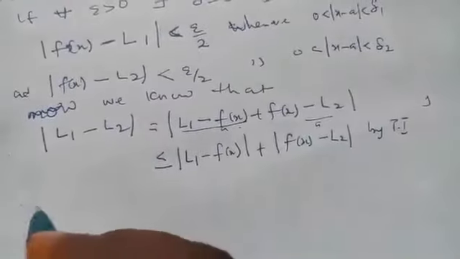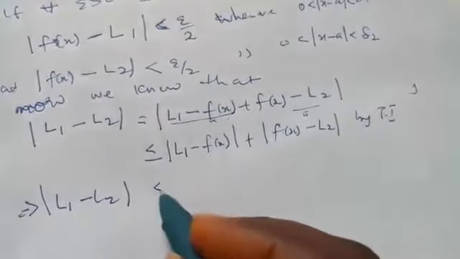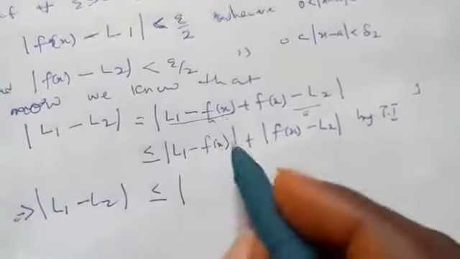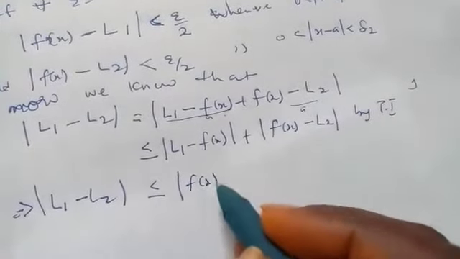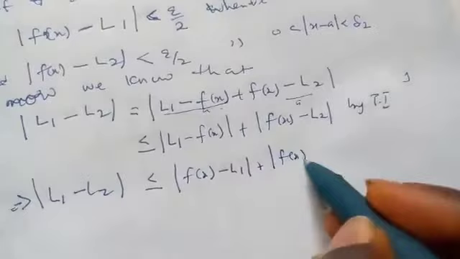So what we are saying is that the absolute value of L1 minus L2 is less than or equal to the sum of these two absolute values, since this thing is inside the absolute value, we can write it like this.